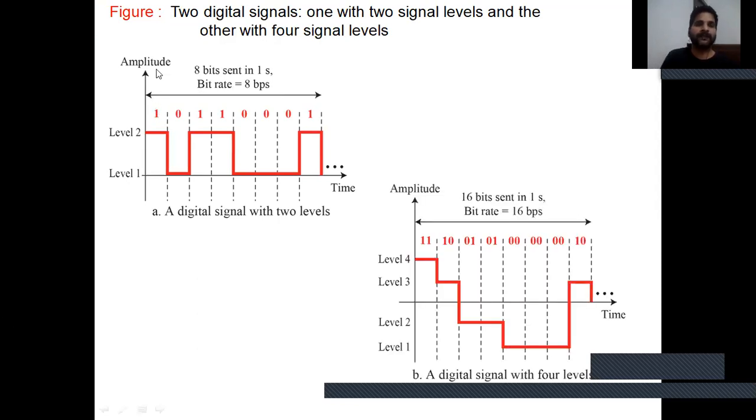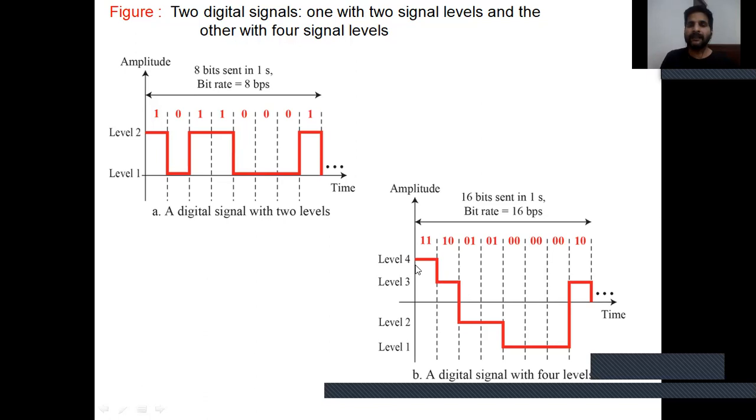Suppose a two-level signal with 8 bits is sent in 1 second; the bit rate is 8 bits per second. In a digital signal with two levels like that, the high point is 1 and the low point is 0. So this is the digital signal with two levels.